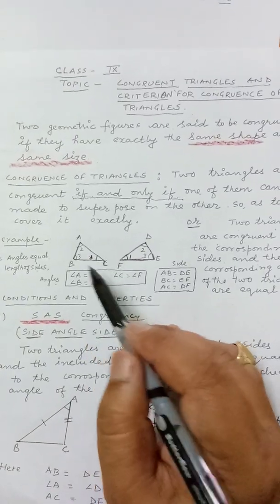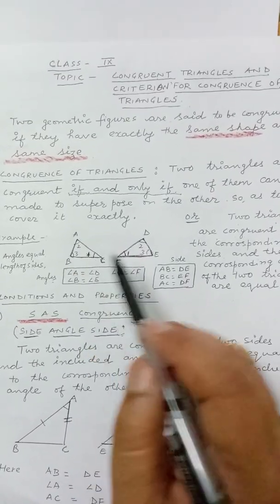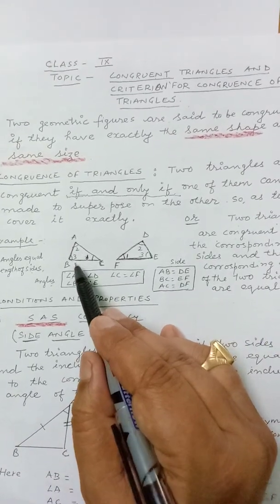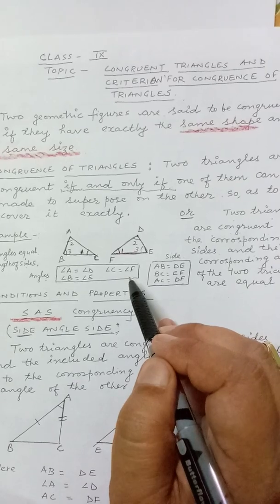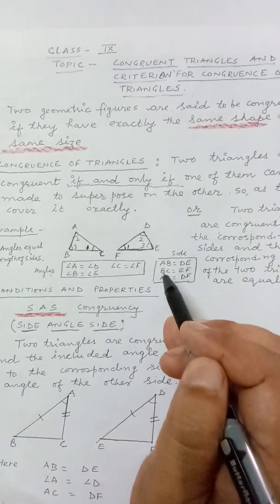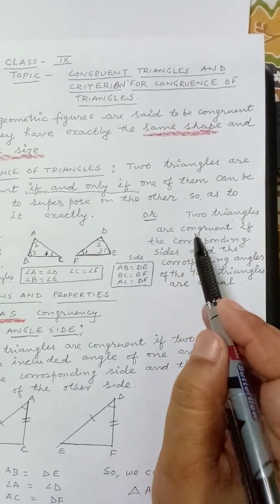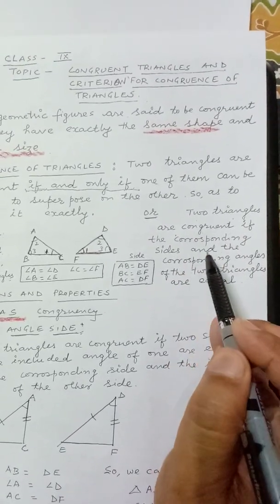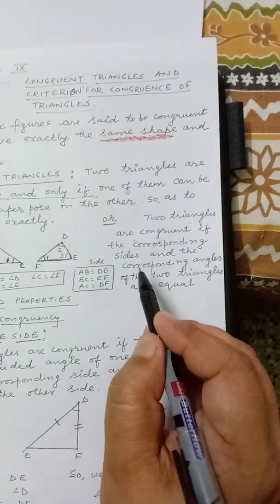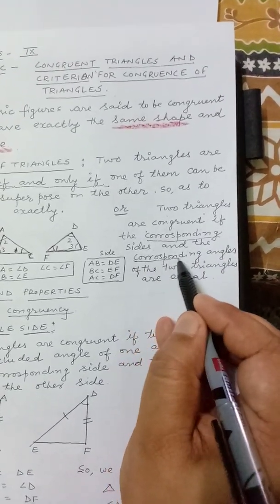We understand this by an example. Suppose these two triangles are given here, ABC and DEF. First we see the vertices ABC, DEF. Angle A is equal to angle D, angle B is equal to angle E, and angle C is equal to angle F. Similarly, the corresponding sides: AB is equal to DE, BC is equal to EF, and AC is equal to DF. So we can say that two triangles are congruent if the corresponding sides and the corresponding angles of the two triangles are equal. Here the word corresponding is very important: corresponding sides and corresponding angles.